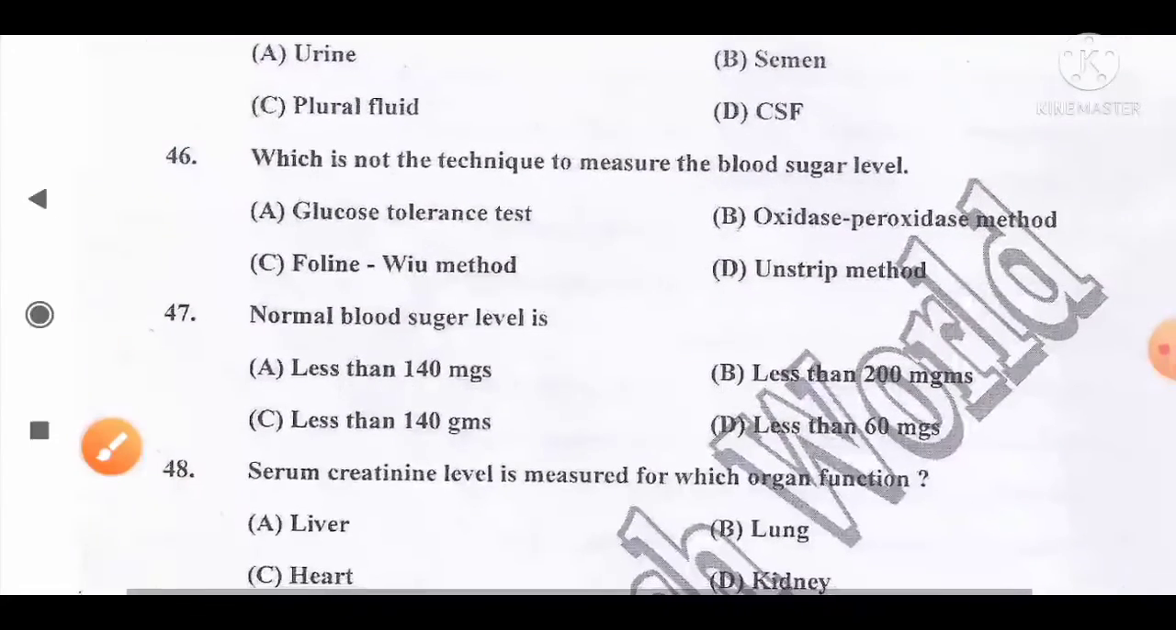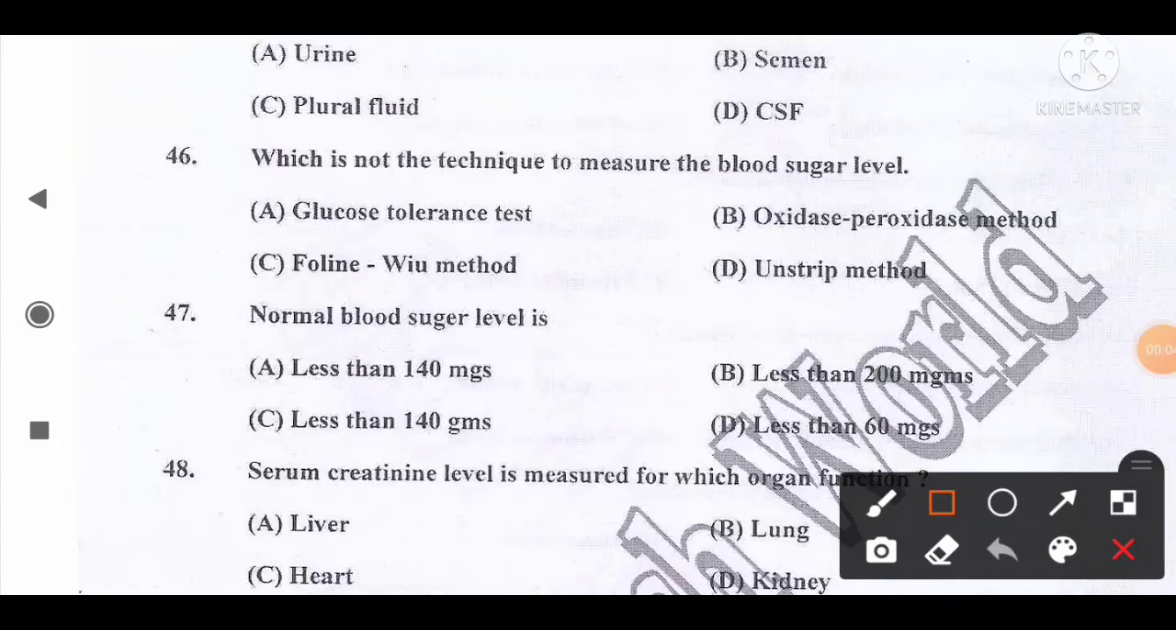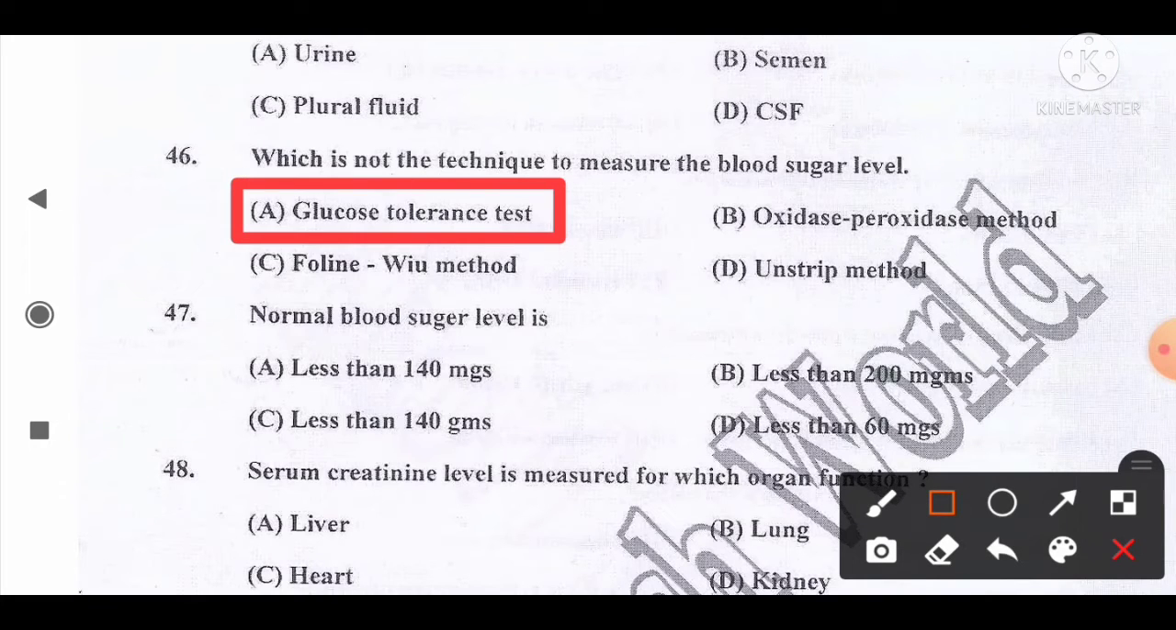Move to the next question, number 46. Which is not the technique to measure the blood sugar level? The options are A, glucose tolerance test, B, glucose oxidase peroxidase method, C, Folin-Wu method, D, dextrostix method. The correct answer for this question is option A, glucose tolerance test, as per the official answer key.